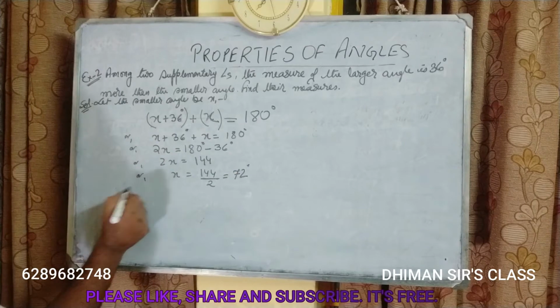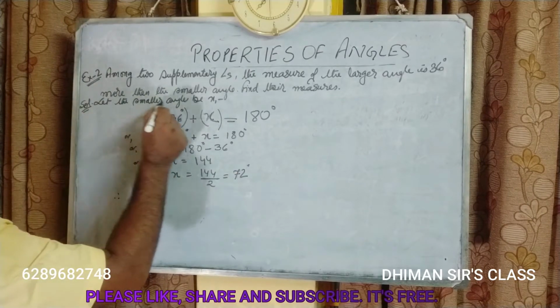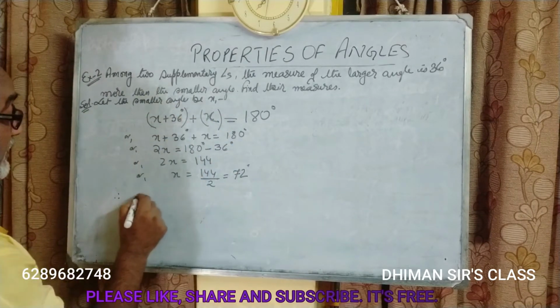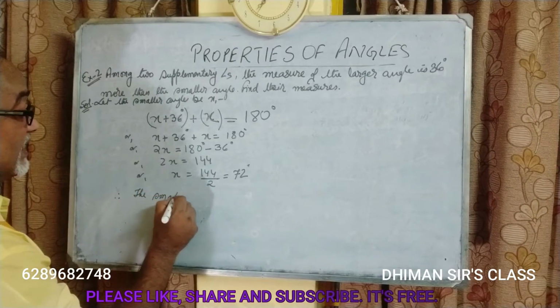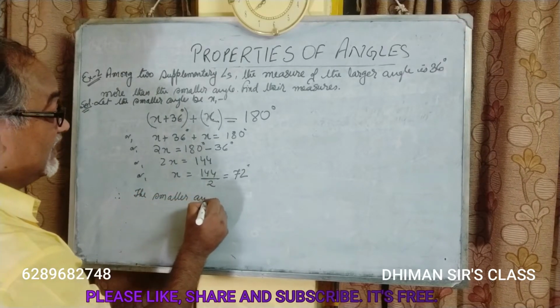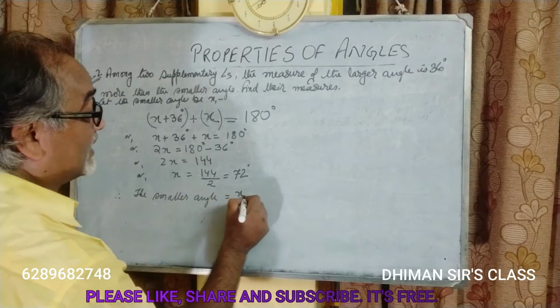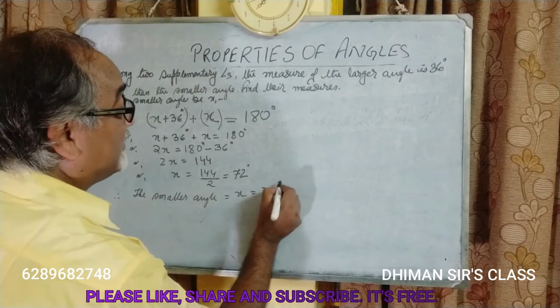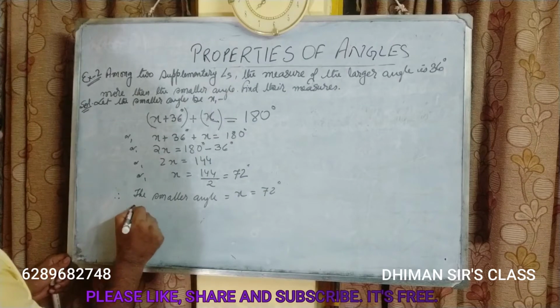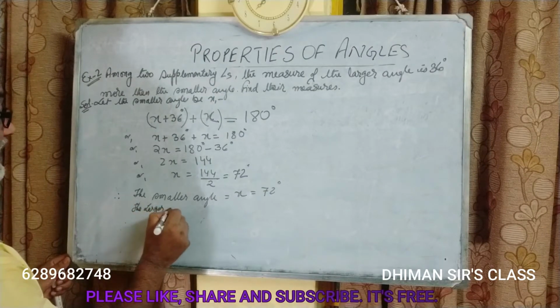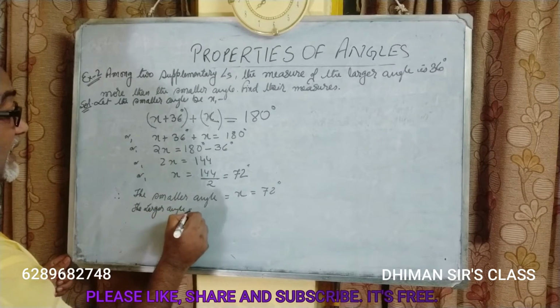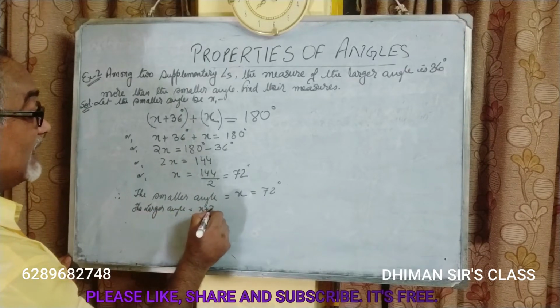So therefore, what is x? What we assumed? Let the smaller angle be x. So therefore, the smaller angle is equal to x is equal to 72 degree, and the larger angle is equal to x plus 36 degree.